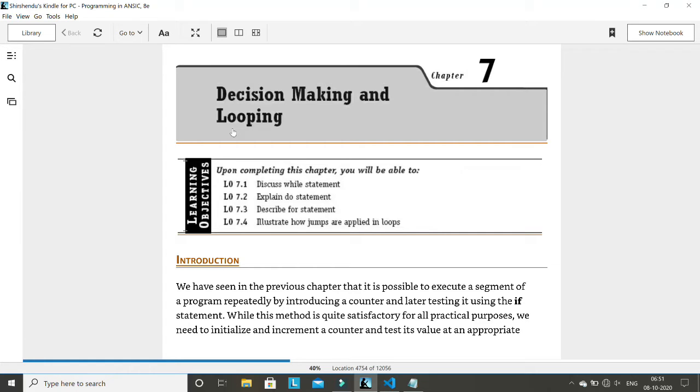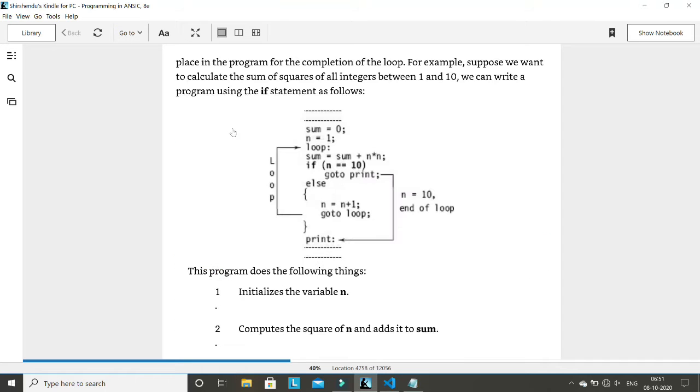At the beginning of this chapter we have to understand why a loop is required. Suppose you are writing a program. At what point of your program do you need a loop statement? That means you need a for loop, a while loop, or a do loop. Or you can say, at what point of time is the concept of if else switch case not enough and you have to use a loop statement? That depends on this flowchart.